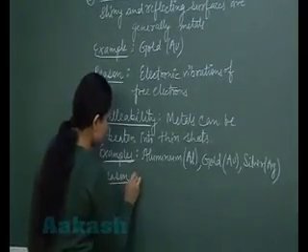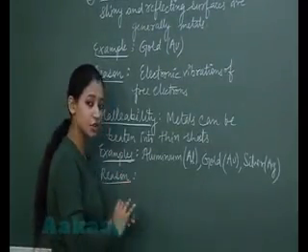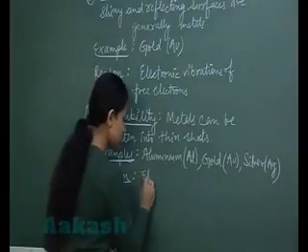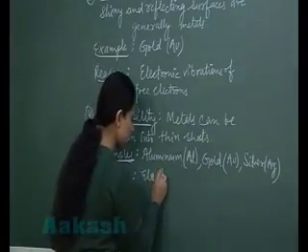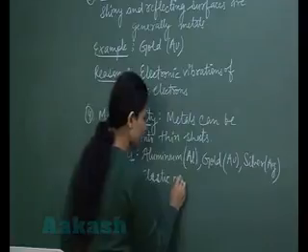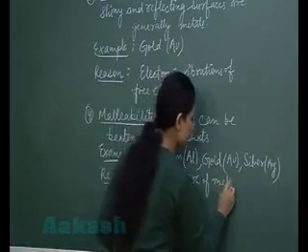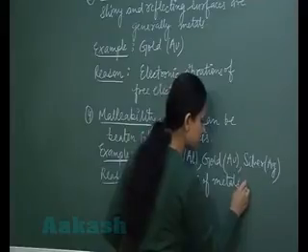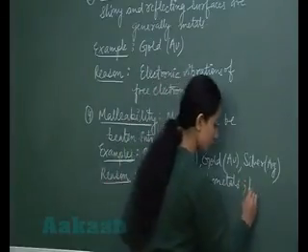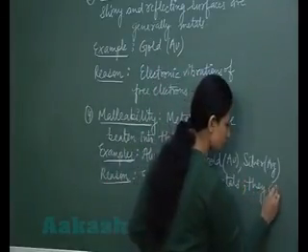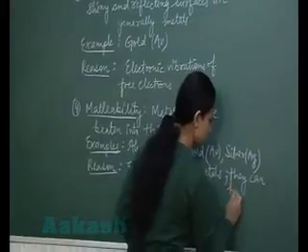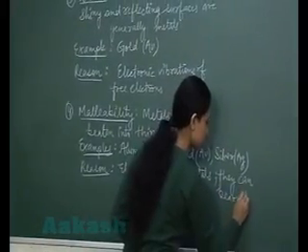The reason behind the malleability is the elastic nature of the metals. And because of the elastic nature of the metals, they can bear stress.